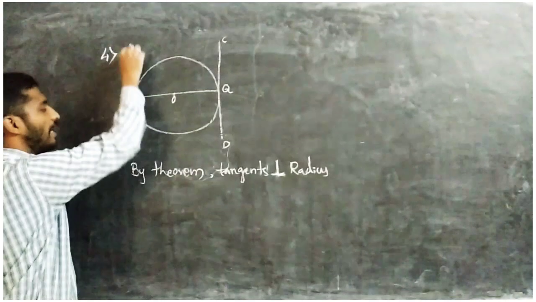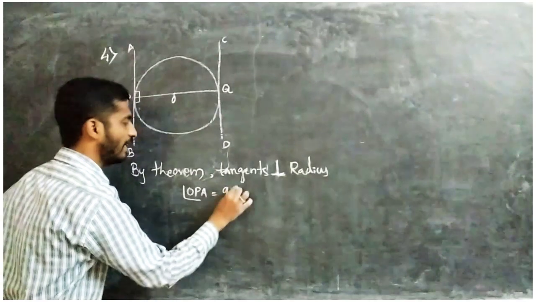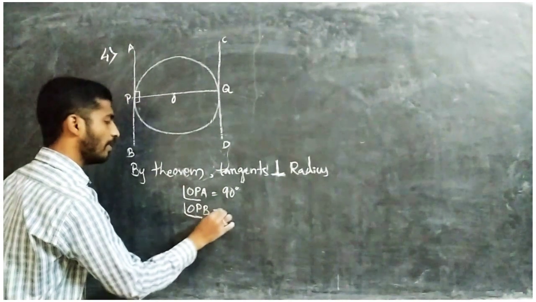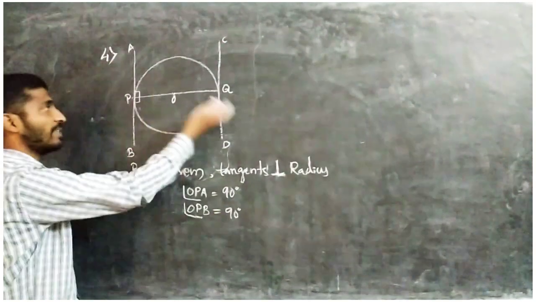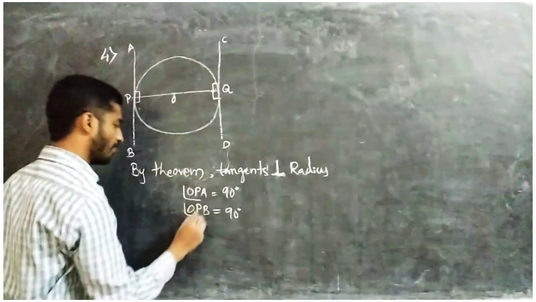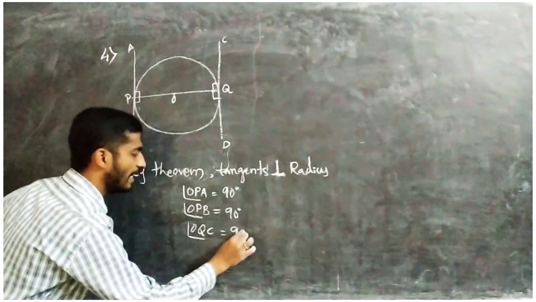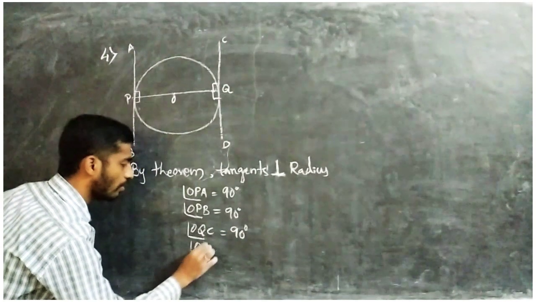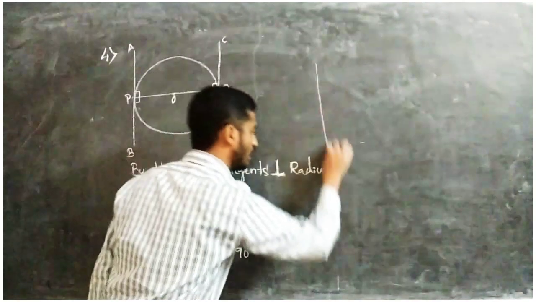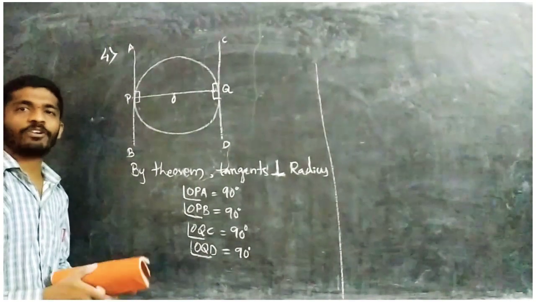So angle OPA equal to 90 degrees. Similarly OPB equal to 90 degrees. Then the same thing repeats here also: OQC equal to 90 degrees. Next, OQD is also 90 degrees. So if all angles are 90 degrees, then automatically they are equal to each other.